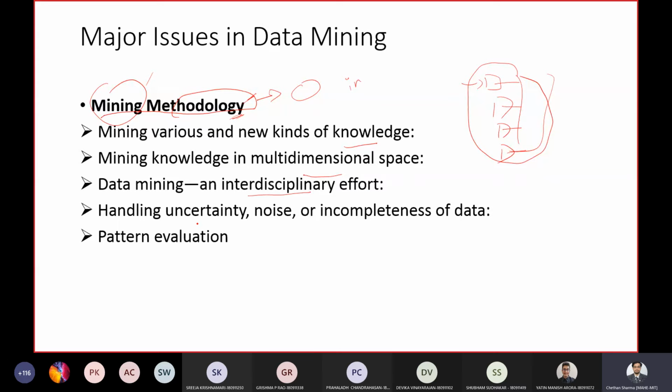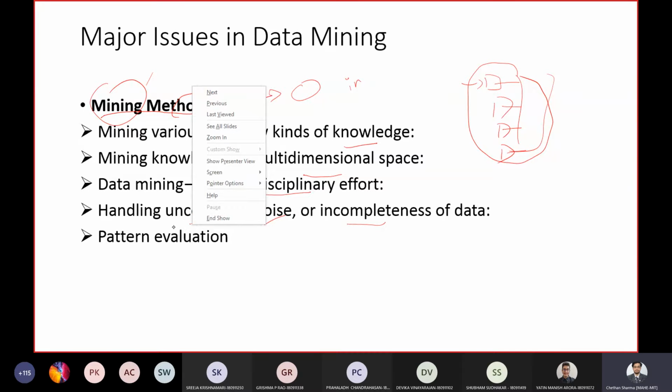Obviously you can't expect your data to be perfect, with no uncertainty, with no noise, or that it is complete. You cannot expect it. So the data mining methodology should handle this uncertainty also.